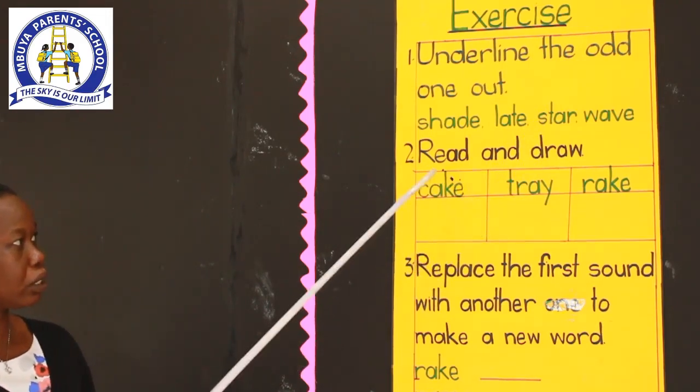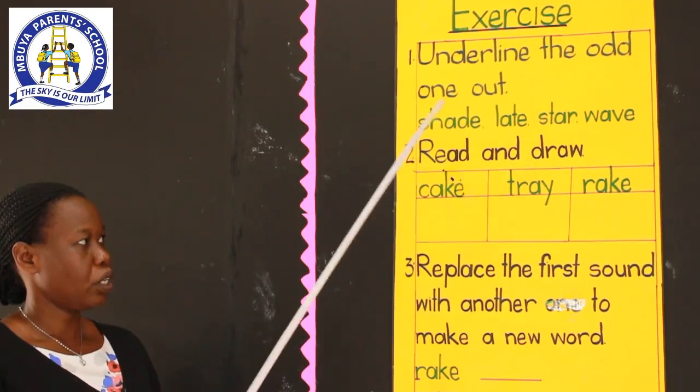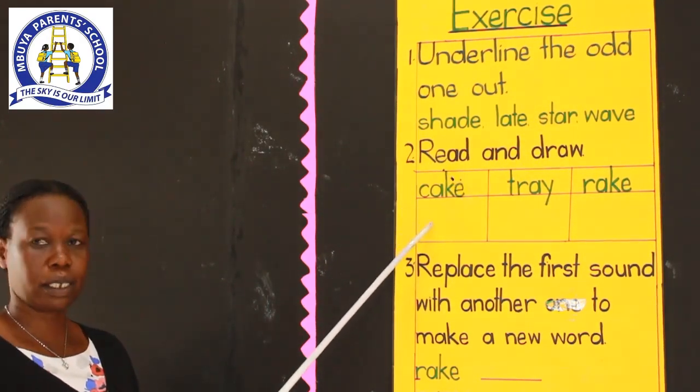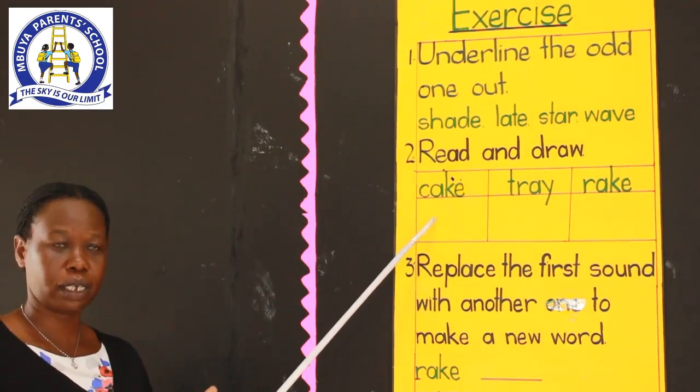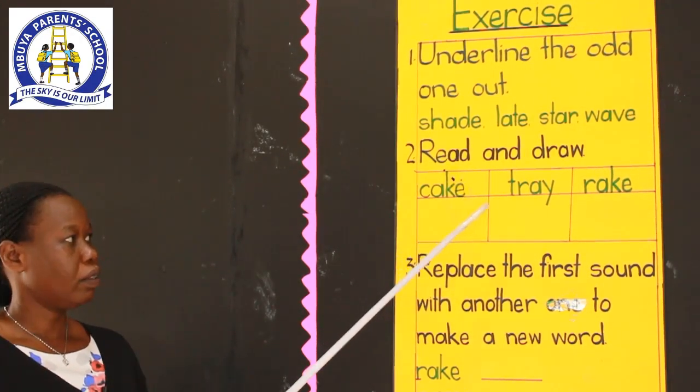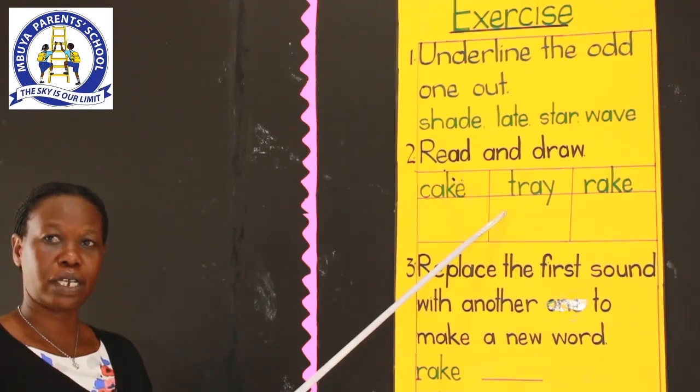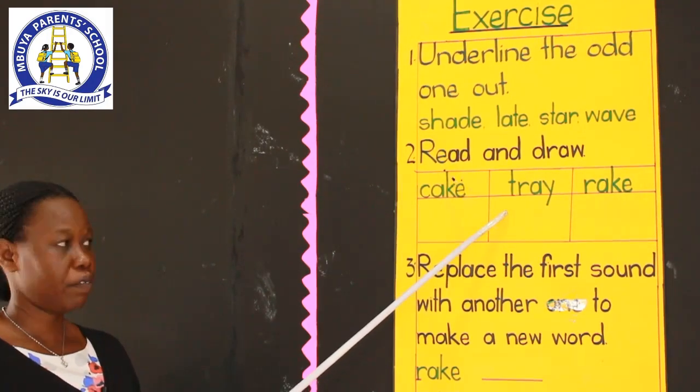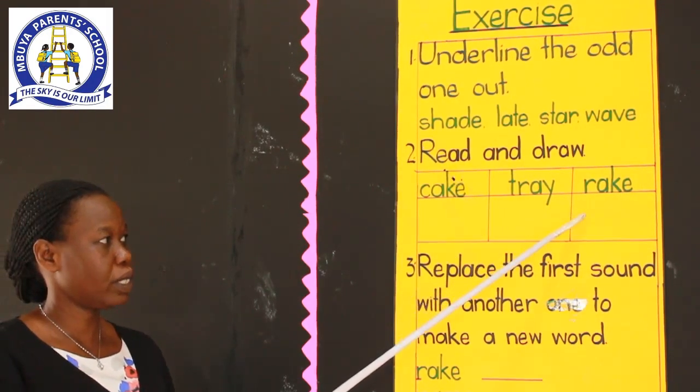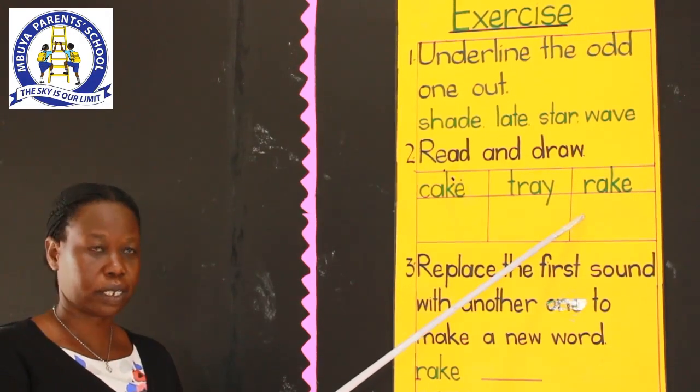Number 2 says read and draw. You are supposed to draw here a cake. You can draw a small cake or a big cake. Then here you are supposed to draw a tray, and I believe you have done it. And here you are supposed to draw the rake.